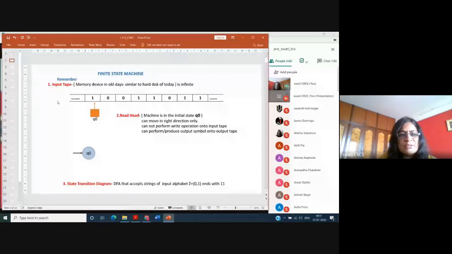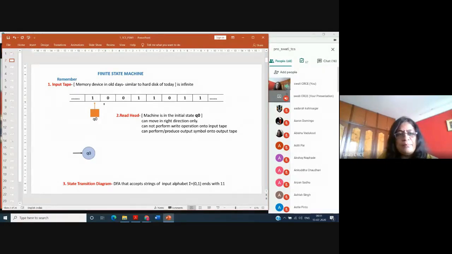FSM is not going to consider this left hand side. It is already processed, and whatever is there to the right hand side will be accessed by your machine. So your input is stored onto the input tape. Okay, similar to the input tape, we can have an output tape where the machine can keep the output symbols. Okay, but right now for simplicity I'm taking the example of only the input tape.